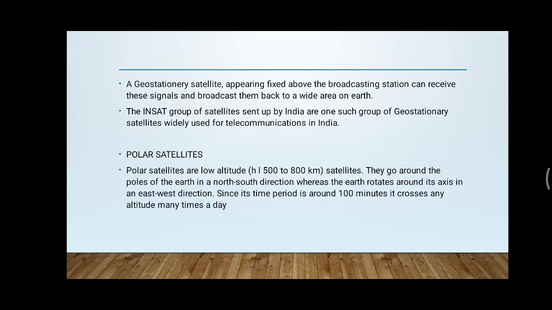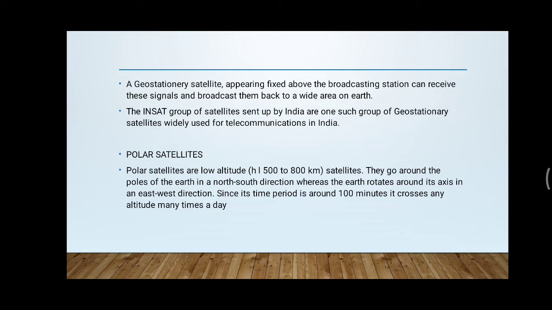Now, the geostationary satellites appearing fixed above the broadcasting station can receive these signals and broadcast them back to a wide area on Earth. In the case of radio signal transmission, the radio signals have very low frequency, that you know. So when it reaches the ionosphere, what will happen? It will get scattered or reflected back, and the radio signals could not reach the receiver properly.